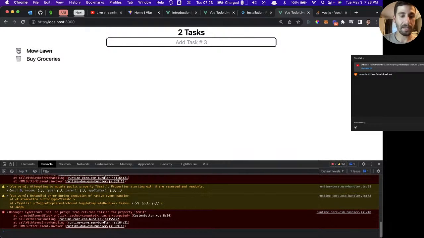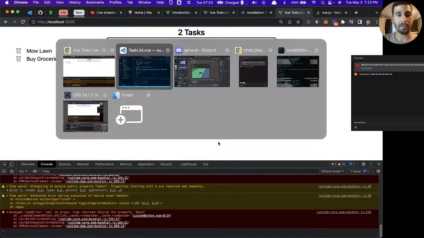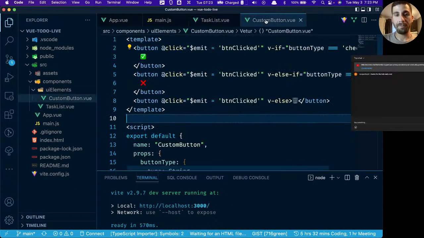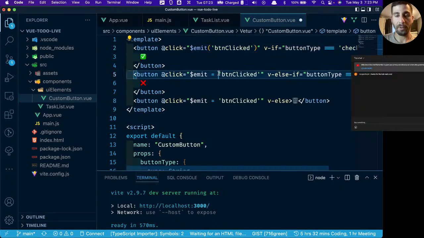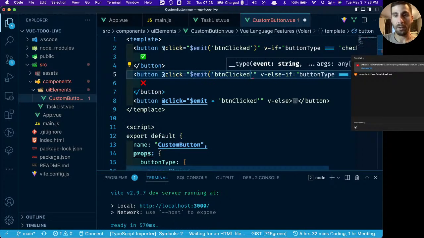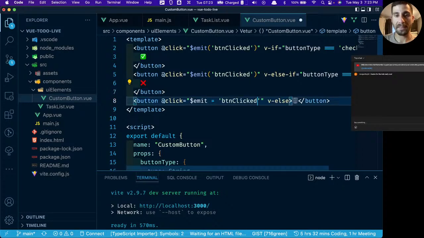When we click this, it's not doing anything. So it says set, all right, something about a proxy there. That doesn't matter. When we click it, it's emitting something, except the syntax is wrong. Sorry about that. We don't want to say equals. We want to pass in the value button clicked.